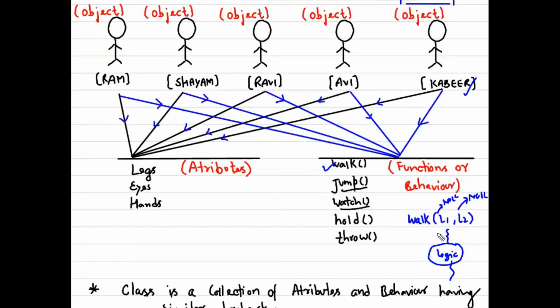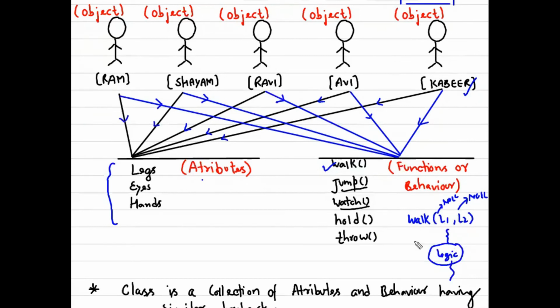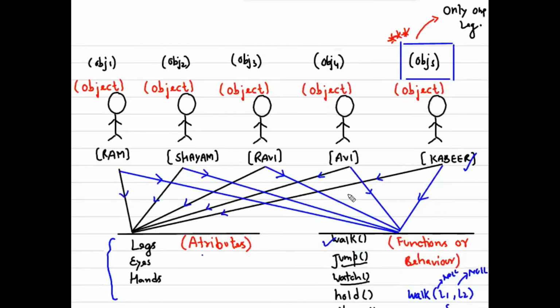So I think you guys have understood that even though all these objects are sharing the same attributes, they can have different values of these attributes. That is what we are going to pass in the functions, and that would decide how the function would behave. It is our responsibility to write our logic in such a way that it covers all the possible cases. So this is about the objects, guys.